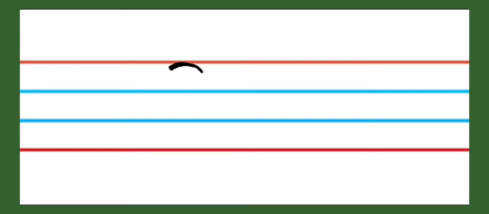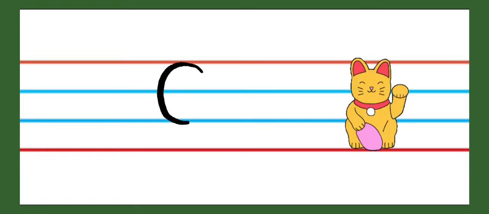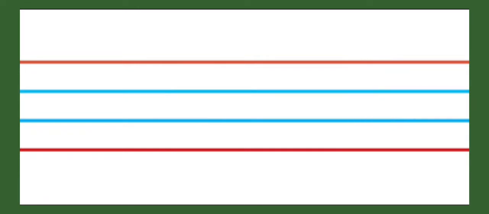Now next letter is C. C says K. This is capital letter C. Small letter C. C for cat. C says K.